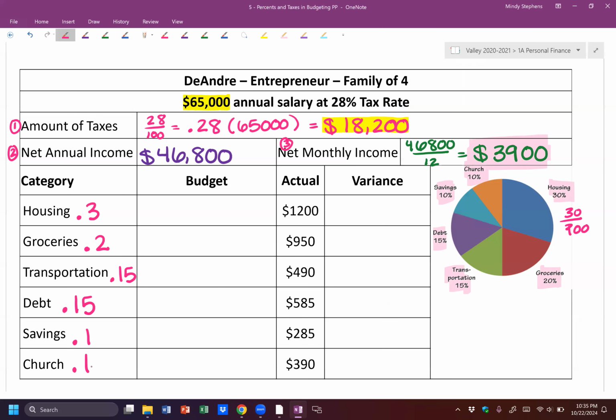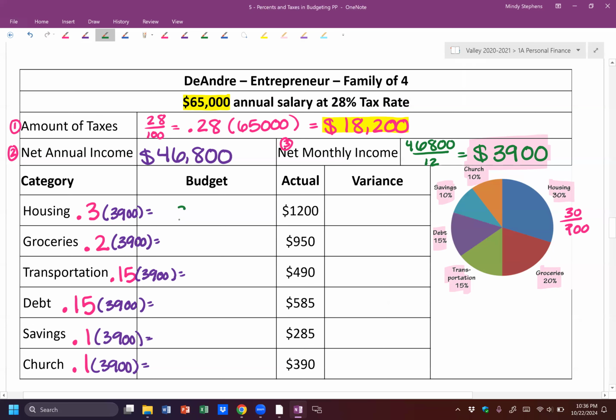So then we take 3,900 and we're going to multiply each one of these by 3,900, all the way down. And again, if you can do this in your calculator without writing it, that's fine, as long as you have it written down somewhere so that if you forget, you can look back at it. You don't have to write it on every single problem. Just write it at least on one so you can go back and look at it if you forget.